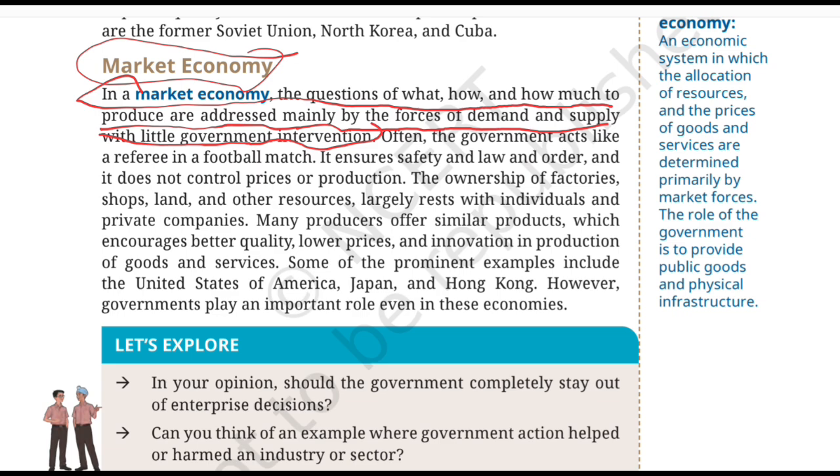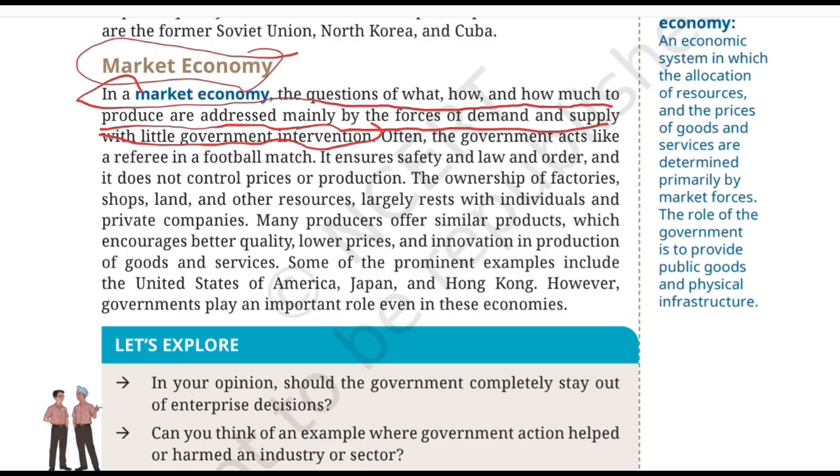So now imagine the government steps back from making most production decisions. Then who will decide? The demand and supply. And who creates the demand? Consumers. And they influence what they want to buy. And businesses respond to that demand with the help of the signals that the consumers are giving.